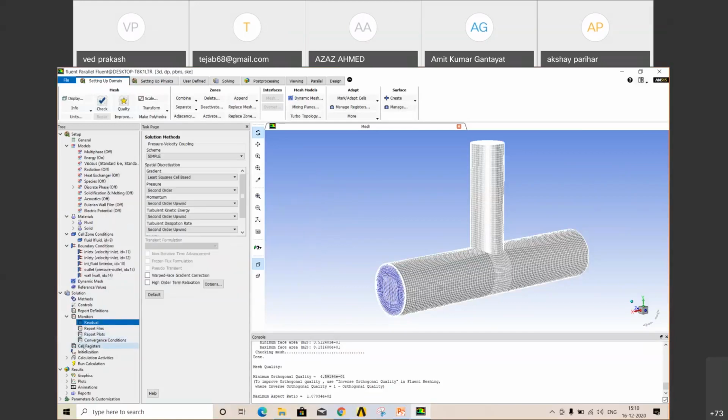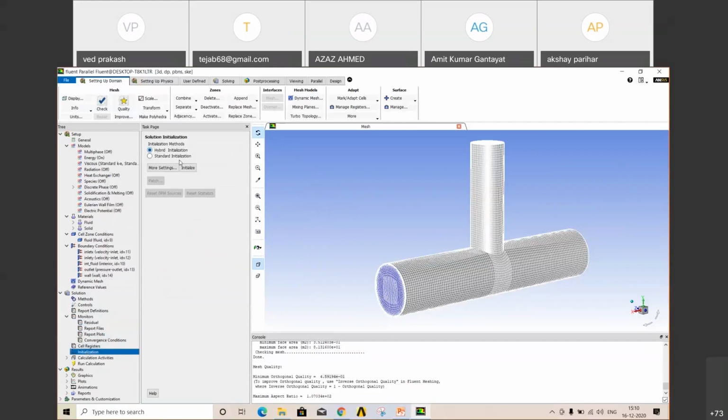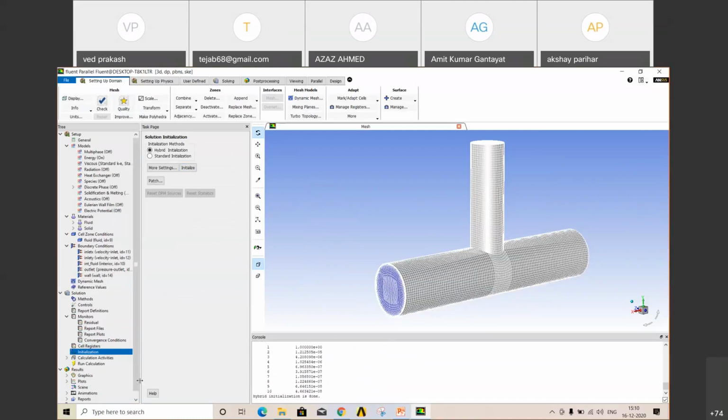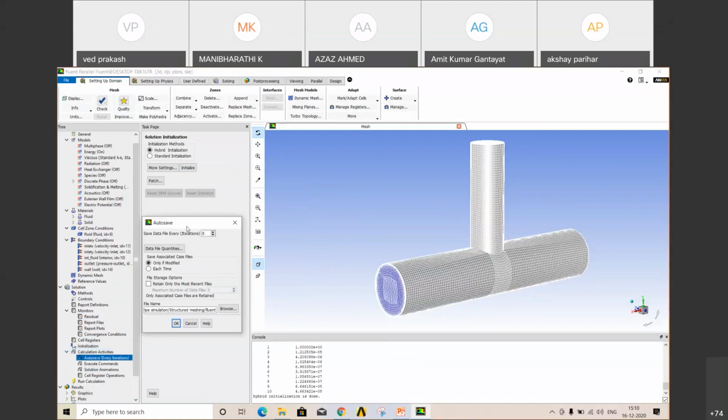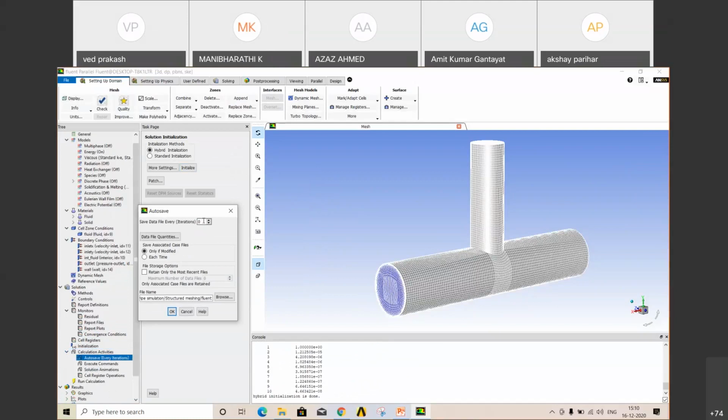Okay, then go to initialization. Initialize, hybrid initialization. Okay, initialization is done. Now second option is calculation activity. In this, like auto save, if you click auto save, here you can give number of iterations like 100. Why, when do we use auto save?